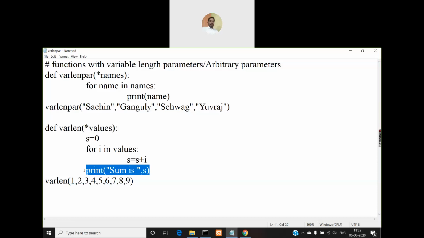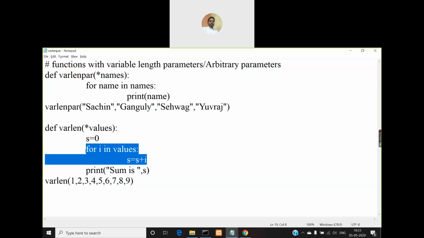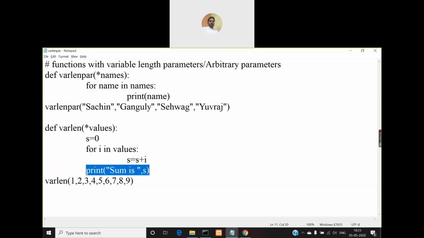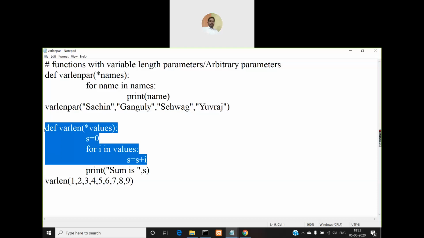So notice that this print statement is part of this varlen function, but it is not part of this for block. The for loop ends here, only up to this second statement, s is equal to s plus i. So this print statement is not part of the for loop. If it were inside the for loop, we would have to give one more indentation space like this, right? But we are not giving that. So what does it mean? It is not part of the for block, but it is part of this varlen function.